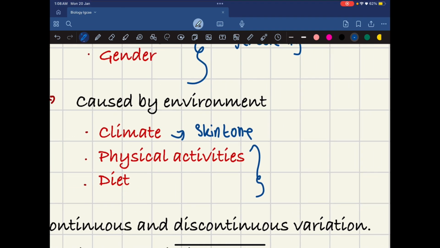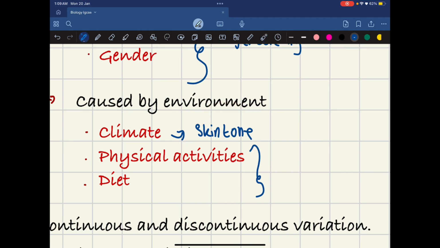If I were living in a colder country, maybe my skin tone would have been lighter than my parents'. In conclusion, people who live in colder areas tend to have a lighter skin tone compared to people living in hotter areas, because in hotter areas you receive more UV radiation from the sun, which causes more melanin production, which is responsible for tanner skin. So in short, climate affects our skin tone.